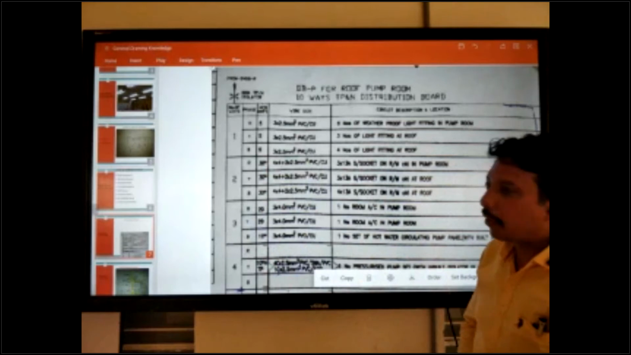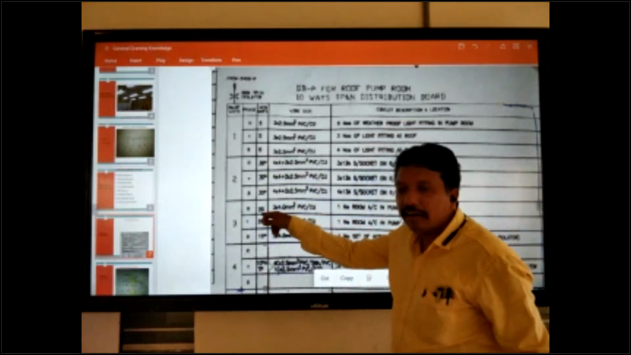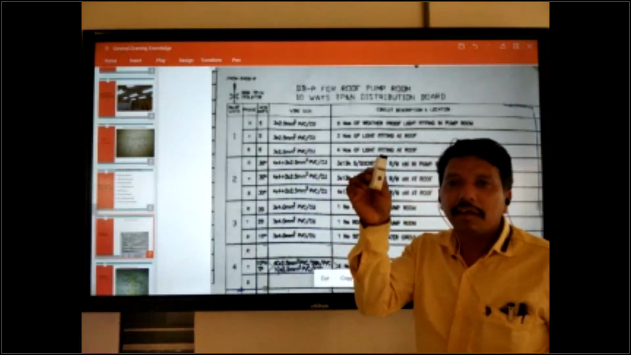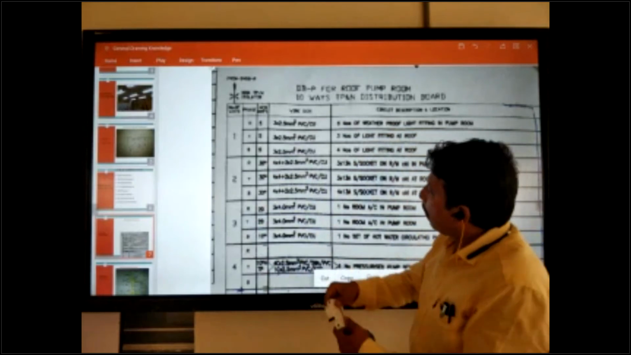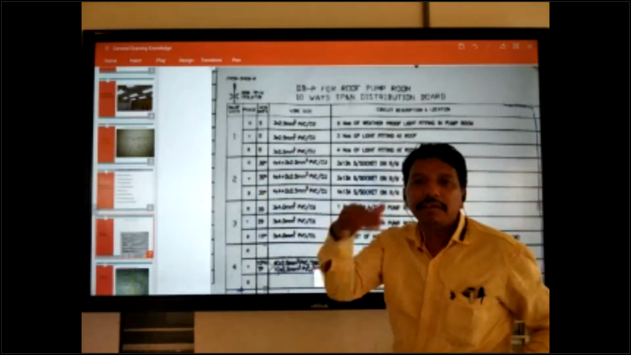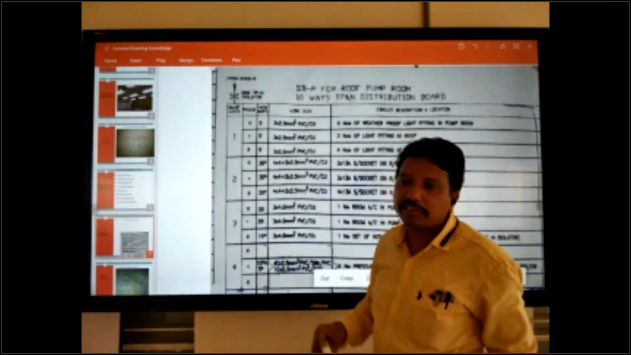Confused? So you can be clear about this one. I will explain. No star means only MCB. Normal MCB. If star is there, ELCB or RCCB is coming, you can fix ELCB or RCCB.